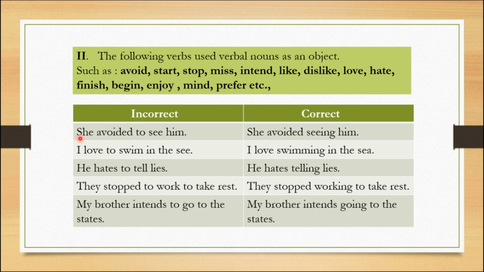Look at some examples. "She avoided to see him." Here I use avoid as a verb, so after this we must use a verbal noun. "She avoided to see him" is wrong. What is the correct sentence? "She avoided seeing him." In this sentence, seeing is used as the object. Second example: "I love to swim in the sea." "I love swimming in the sea."